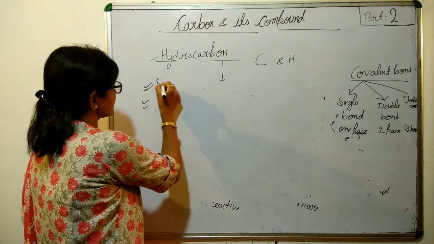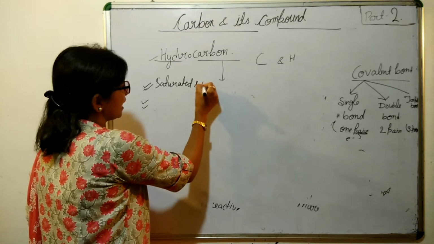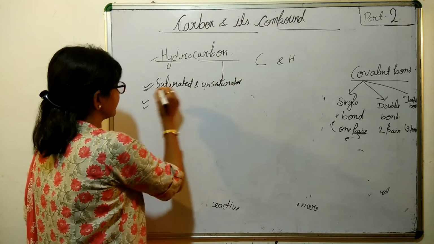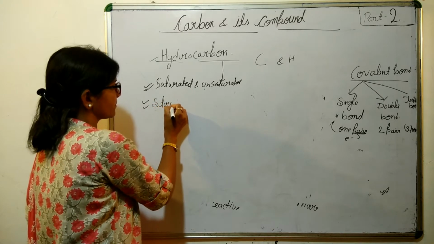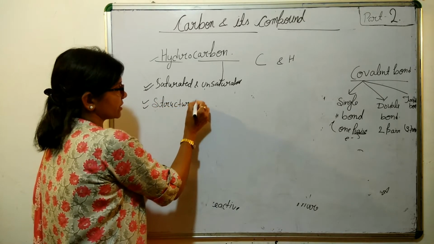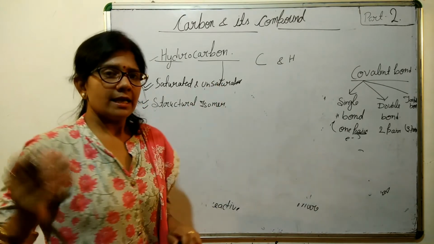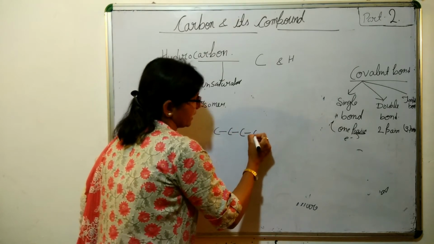At first we saw saturated and unsaturated, and now we are talking about structural isomers. Let us take an example of a compound with 4 carbon atoms.